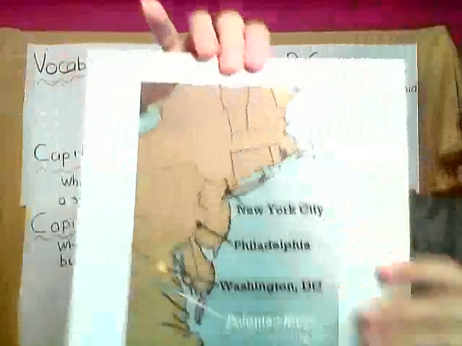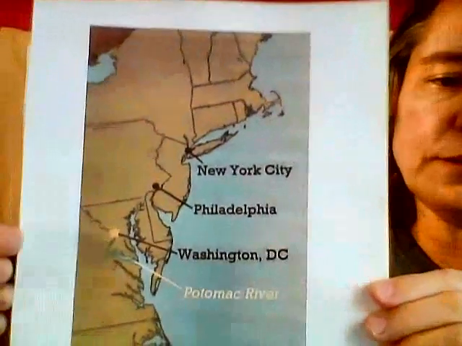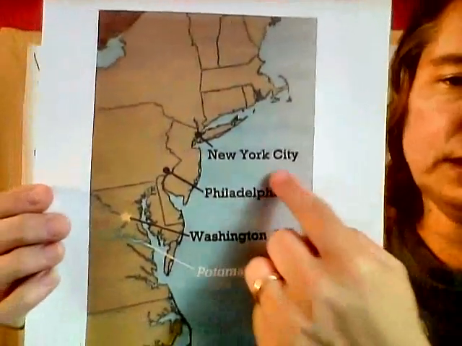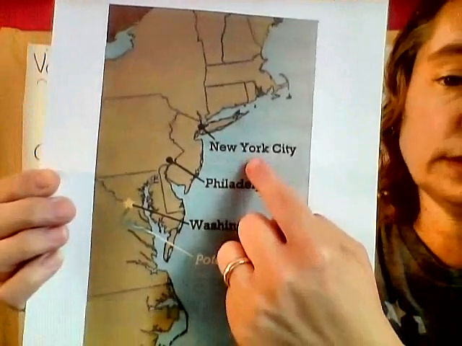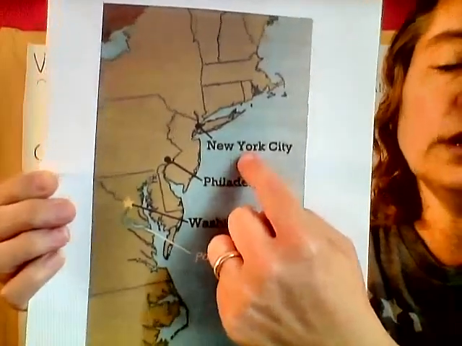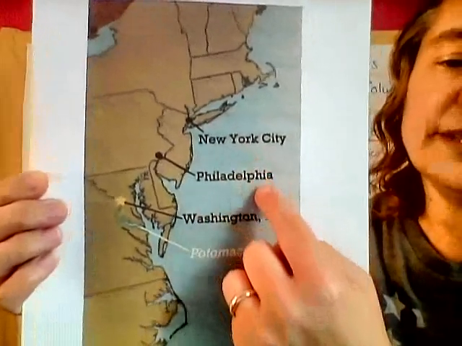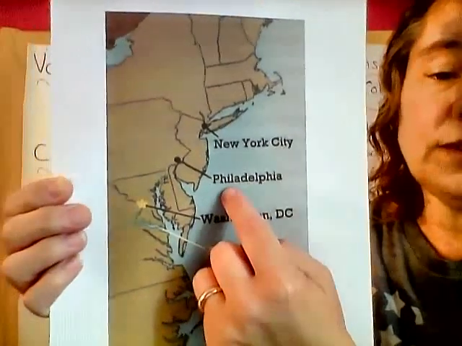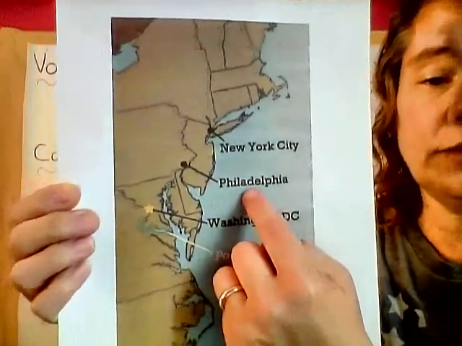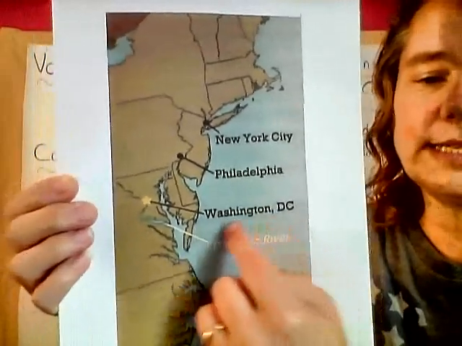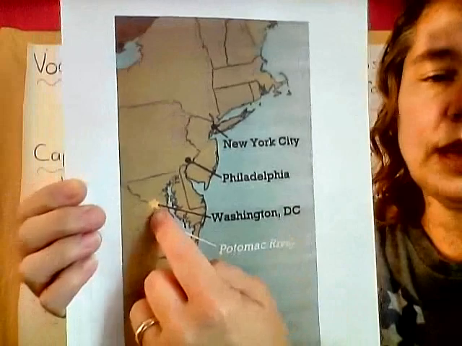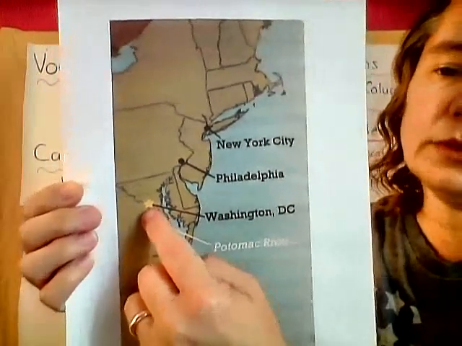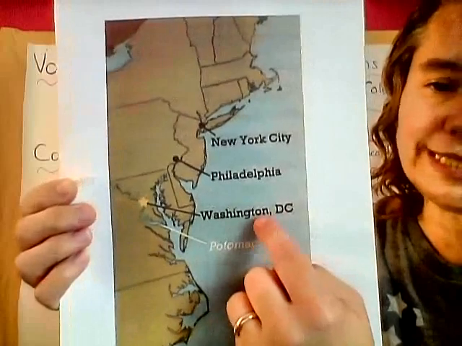So here is an example. Actually, here's a map. Here, let me turn that light off again. Okay. Here is a map of part of the 13 colonies, okay? Up here is New York. Remember, we said that's where the capital is, all right, in New York City right now when George Washington first became president. Philadelphia is right there. Philadelphia is where a lot of business was taking place. In fact, the Declaration of Independence was signed in Philadelphia. Well, here is Washington, D.C., and you can see the star right there. That's why they point out where the capital of the country is right there in Washington, D.C.